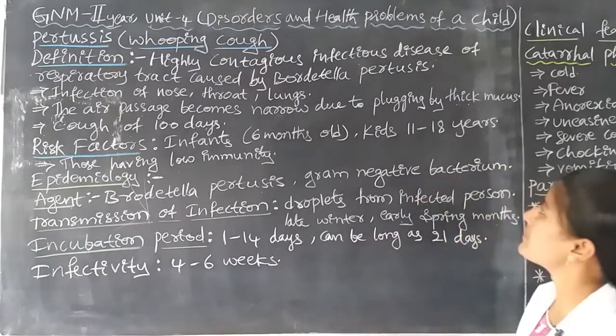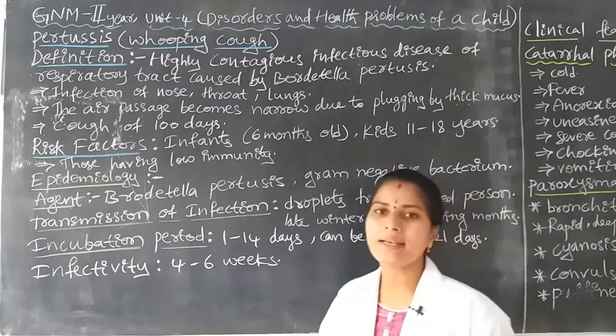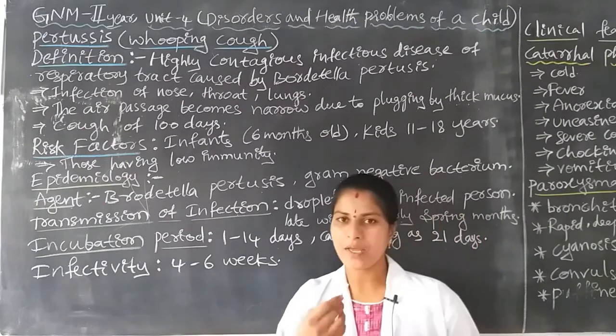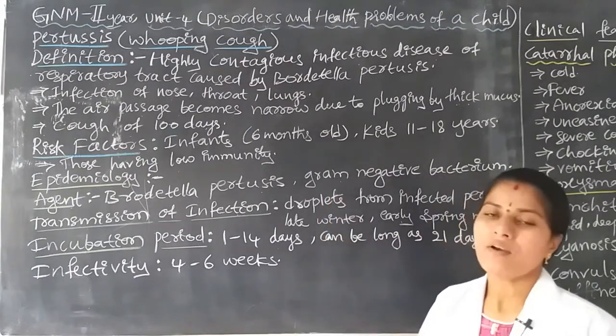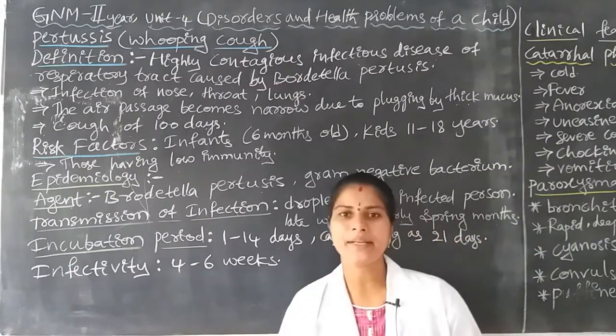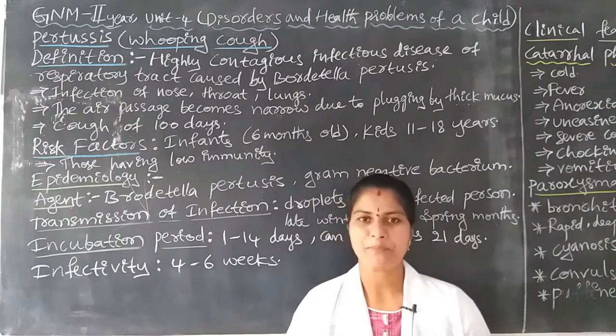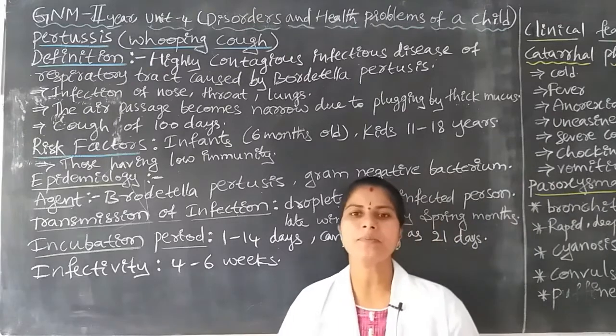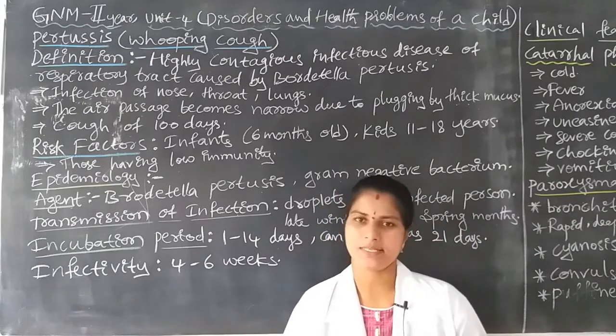Here, the disease mainly spreads to the respiratory tract. Through the nose, the organism enters the internal organs of the body. The causative organism is Bordetella pertussis.